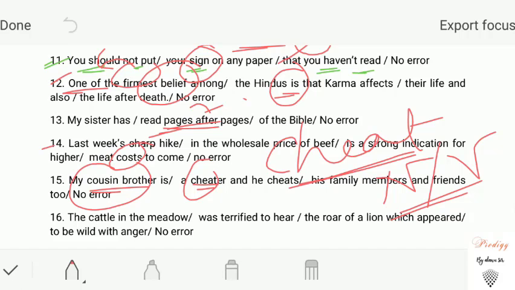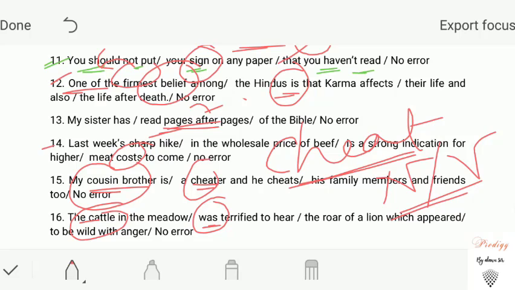The cattle in the meadow was terrified to hear the roar of a lion which appeared to be wild with anger. As you can see, cattle is in singular form, right? So was is right according to your viewpoint, but this auxiliary verb is wrong here. Why? Because nouns like cattle, gentry, peasantry, police, they always suggest plurality. They can be seen in singular form, but they give a plural sense.